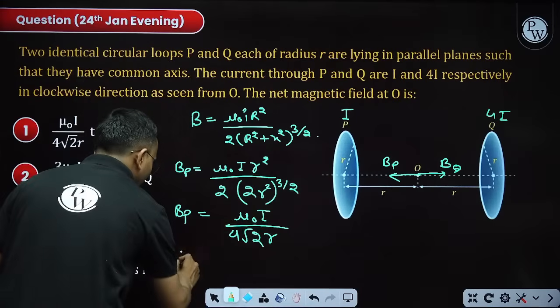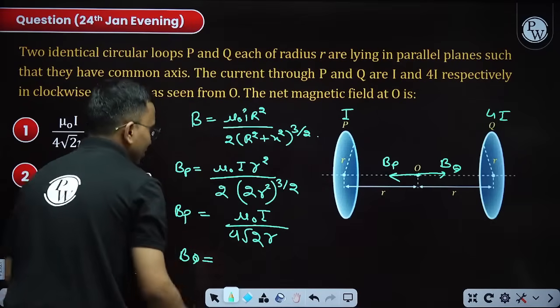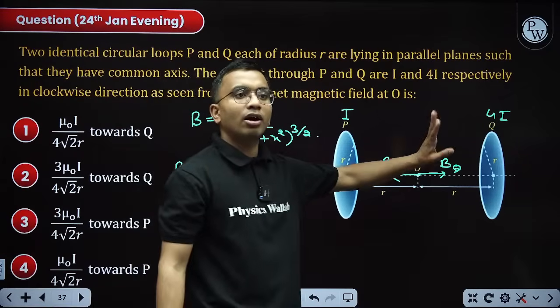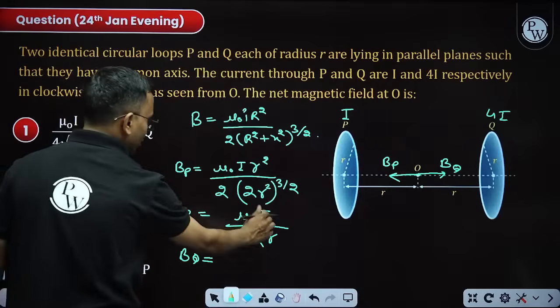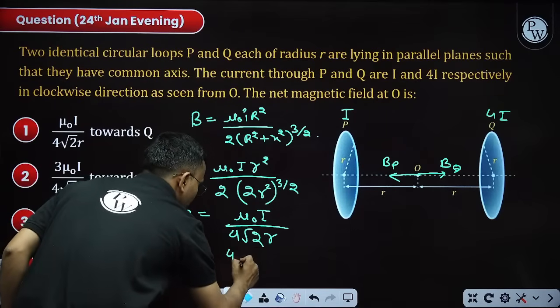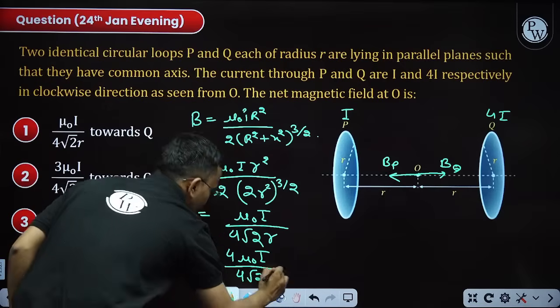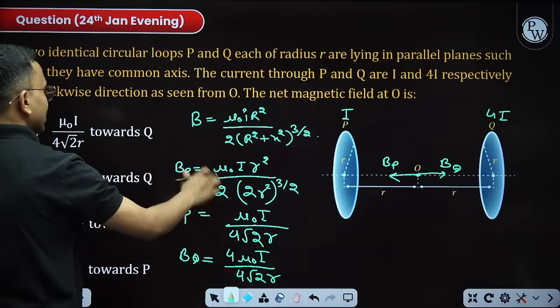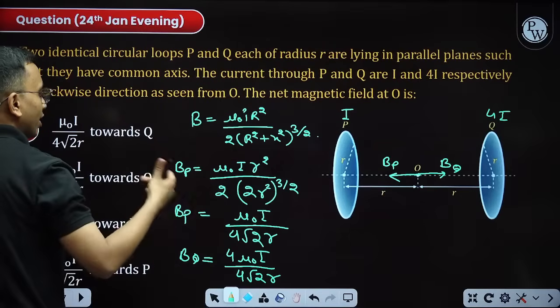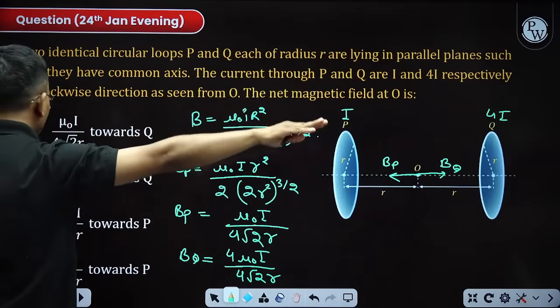When you write BQ, instead of I, the current is 4I, everything else is the same. So instead of I write 4I, and this will become 4 mu naught I by 4 root 2 r. For the resultant we have to subtract, and it will become 3 mu naught I by 4 root 2 r, and the resultant will be towards Q.